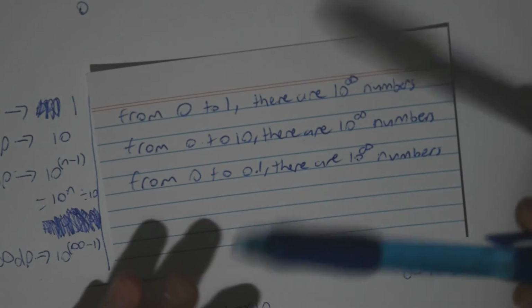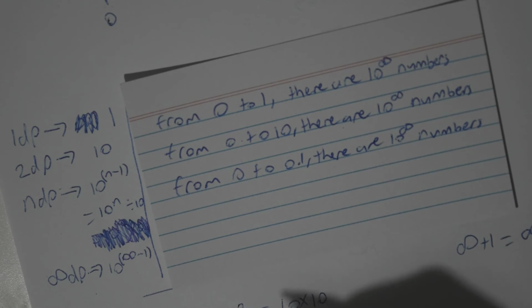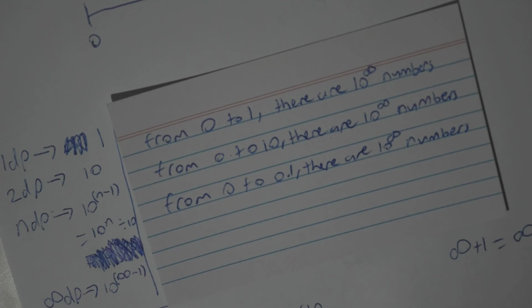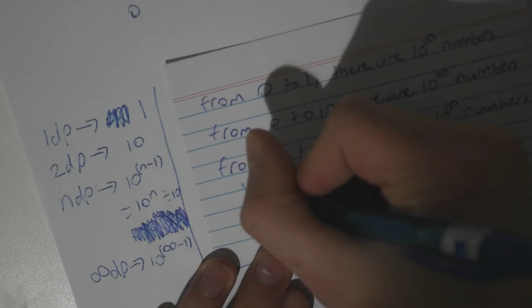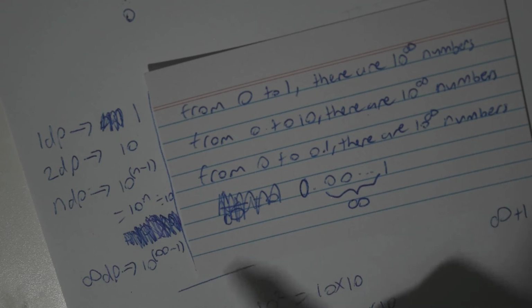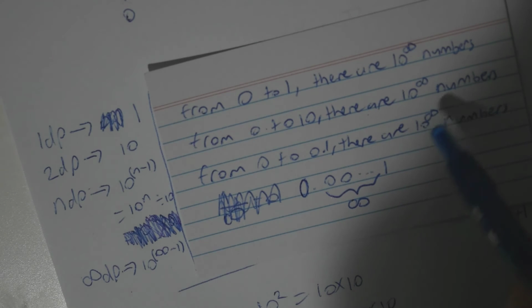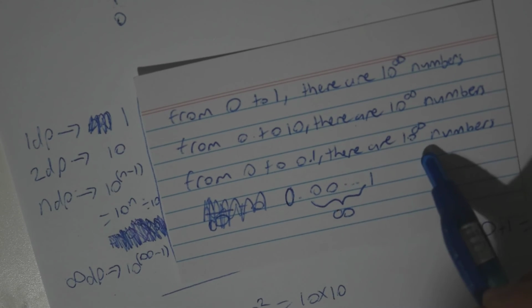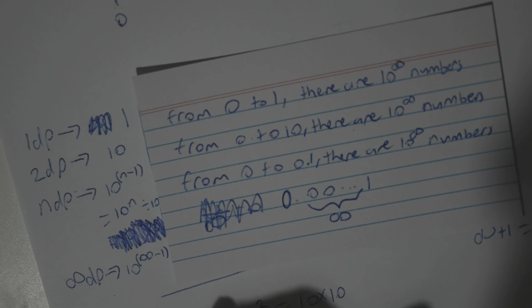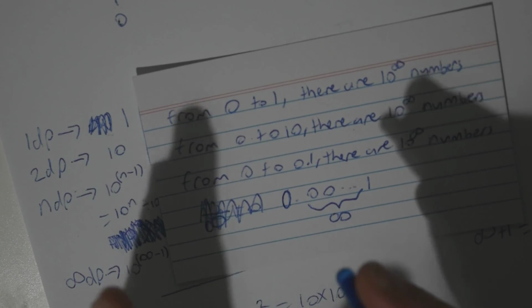In fact, the process could be repeated an infinite number of times, and you could prove that the smallest possible number you can imagine still has 10 to the power of infinity numbers within it. So, the smallest possible number that we can represent is 1 divided by infinity. Like, it's literally 0 followed by an infinite amount of zeros and then a 1. Like, the smallest possible number. But, it's still not 0, so it is possible to say that there are 10 to the infinity numbers even within this tiny little number. So it can be repeated an infinite number of times to show that any range of real numbers is larger than the infinitely sized range of integers.